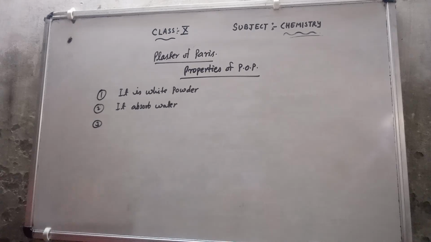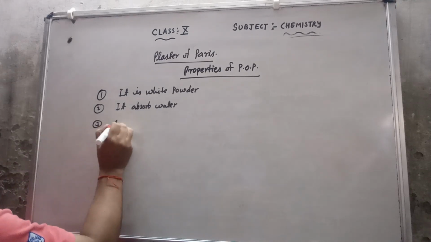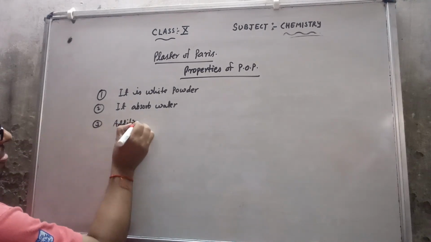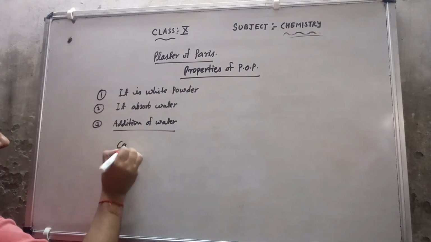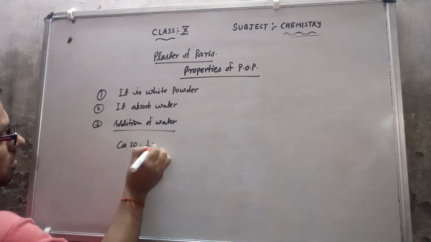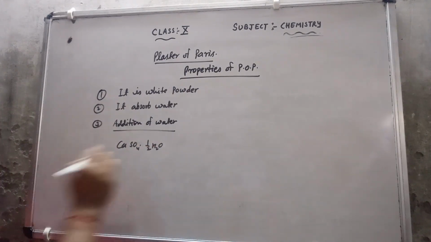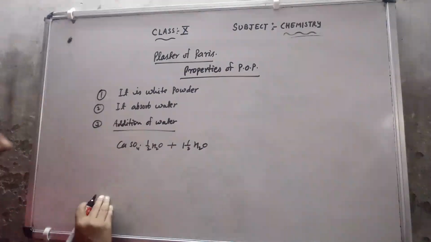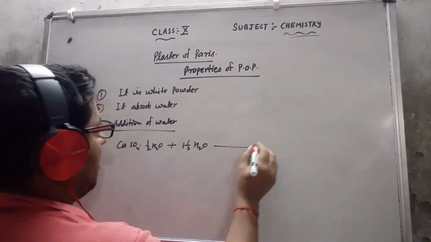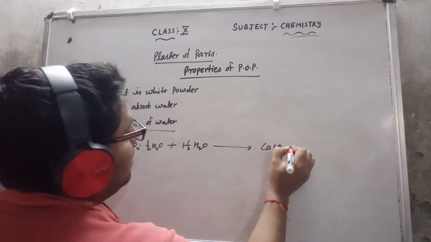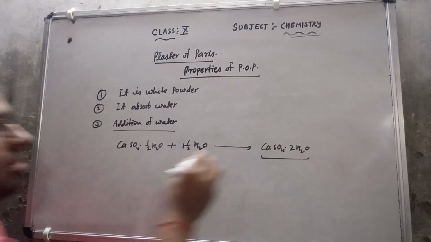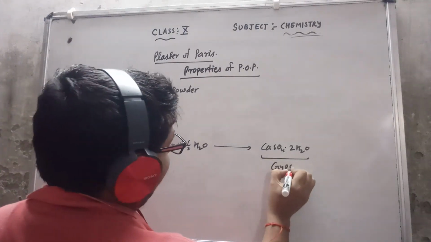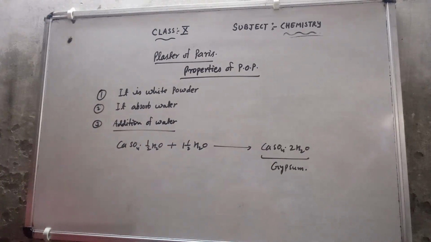That means, with the addition of water, suppose I have a POP, CaSO4.0.5H2O, and I add 1.5 molecules of water. Then it will give us a hard mass, CaSO4.2H2O. This is the gypsum, which I will get back again, and which is not of any use.